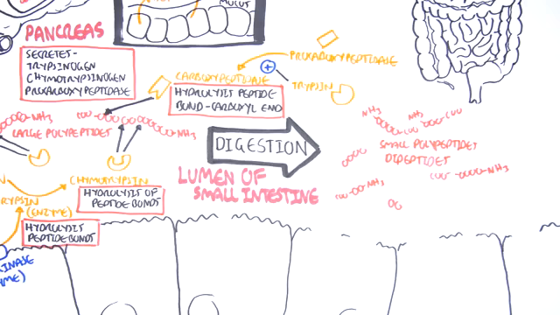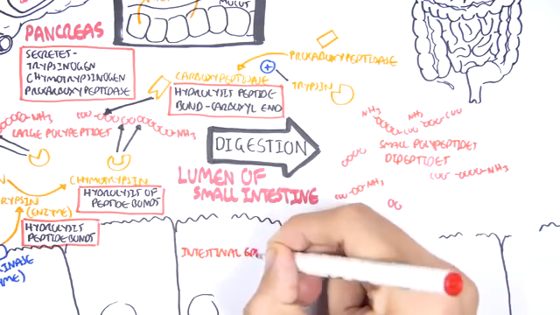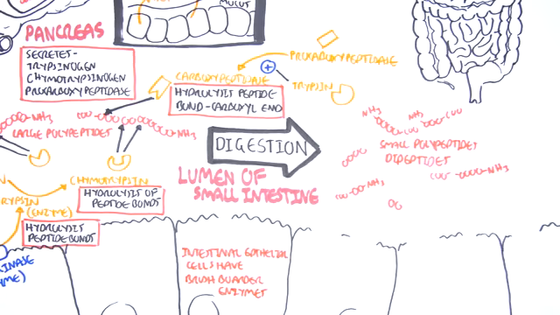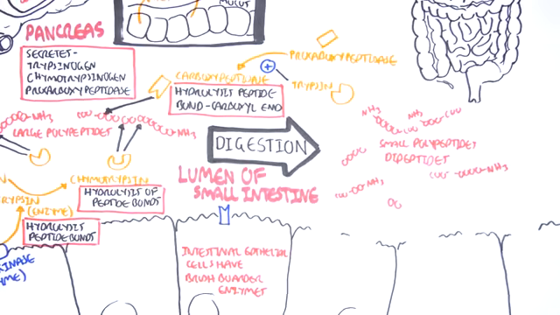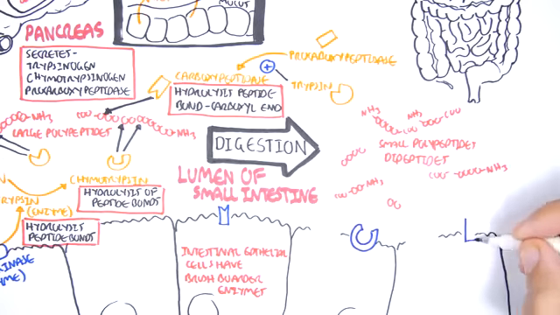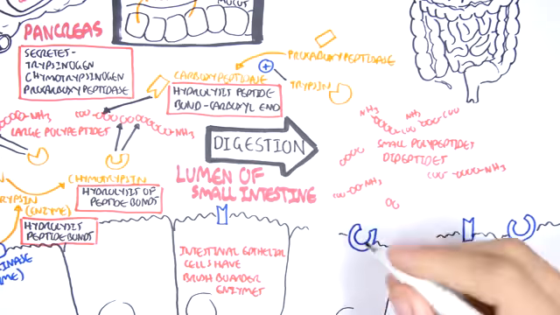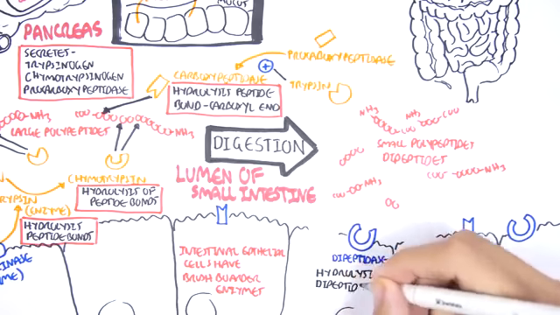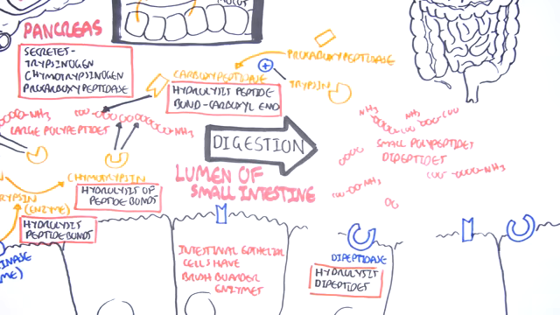The last part of protein digestion occurs on top of the intestinal cells, because on top of the intestinal cells there are these special enzymes called brush border enzymes. And there are many types of brush border enzymes, but we will focus on the brush border enzymes that specifically hydrolyze peptide bonds. These enzymes are the dipeptidases, which hydrolyze dipeptides, and dipeptides are just 2 amino acids linked together.